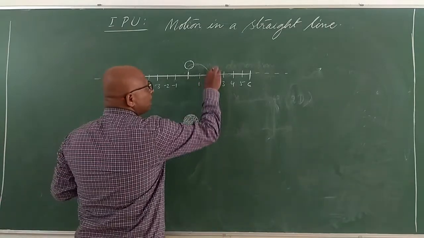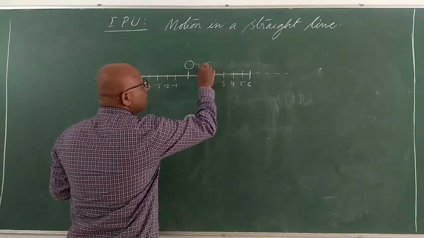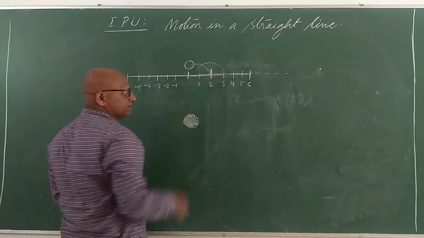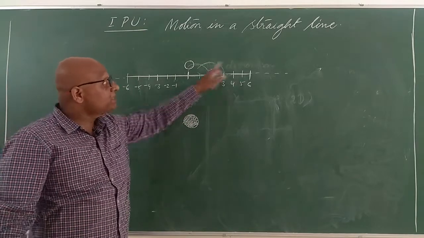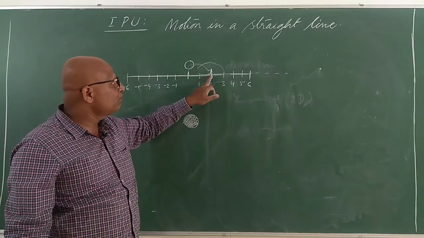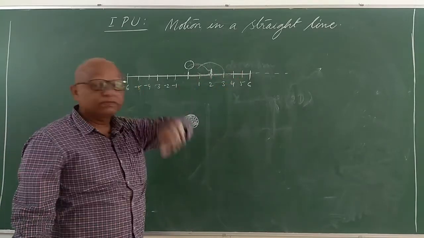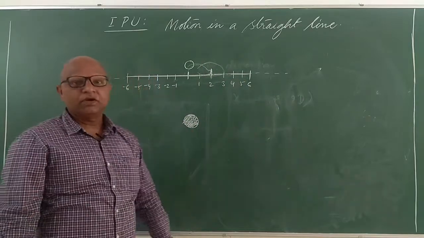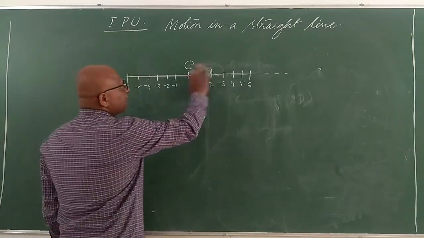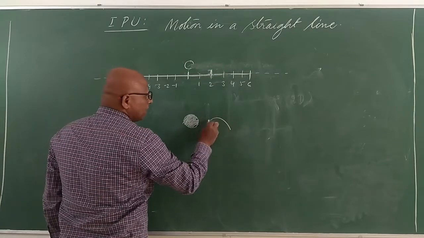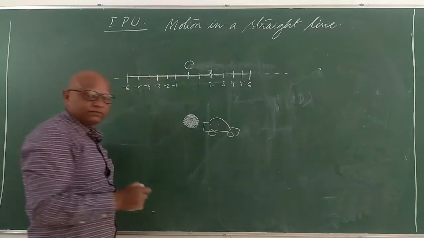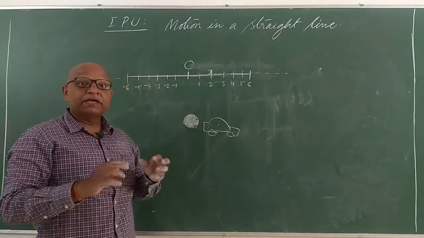You see, the car was at 2. Now the car comes at 3, which means its bumper has come to 3. It is not that the car has made a 3 meter move. If the car has to make a 3 meter displacement, then the car's bumper should go from 2 to 5. Then it makes a 3 meter displacement. So that is why we don't go to that particular journey. We say that there is a particle. We will reduce the car to a point-sized particle. But it has got mass.